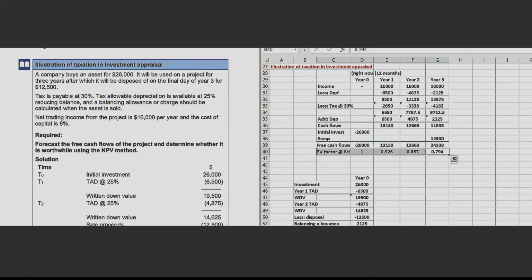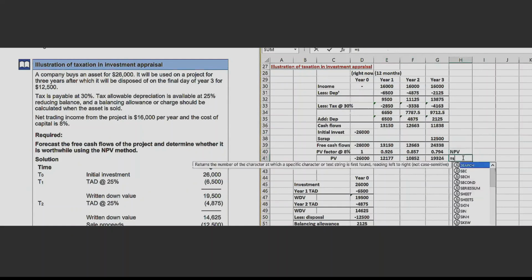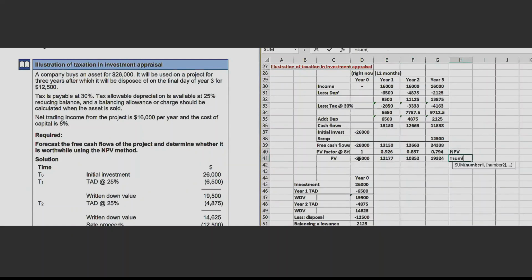Now we just have to calculate the present value, not yet the net present value. I'm calculating the present value. And now we can calculate the net present value. What say?